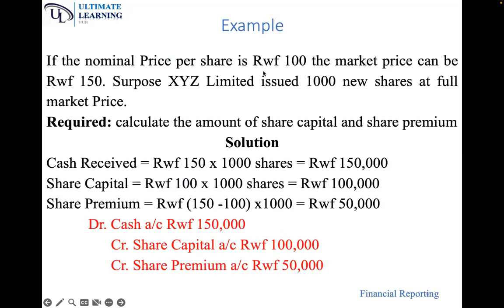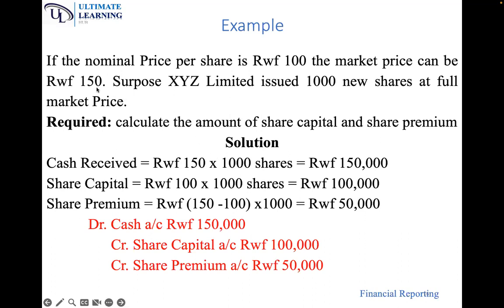We have an example. Let us be attentive in this example. The nominal price per share is 100 and the market price is 150, just the same example I've just given out. Suppose XYZ Limited issued 1,000 shares at full market price. Required, calculate the amount of share capital and share premium. So what is the cash received?